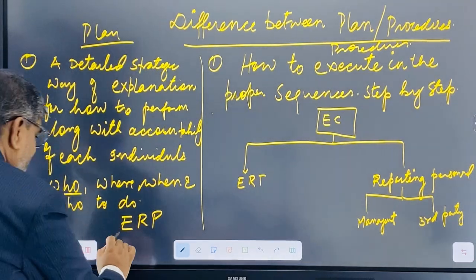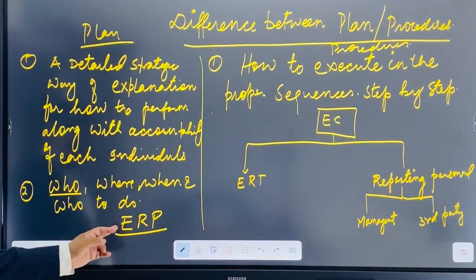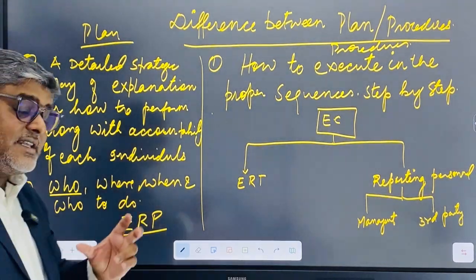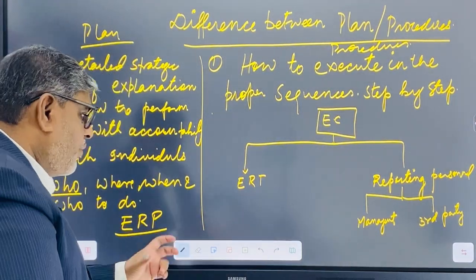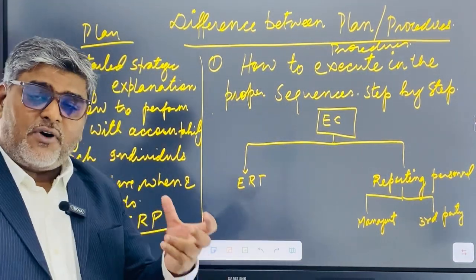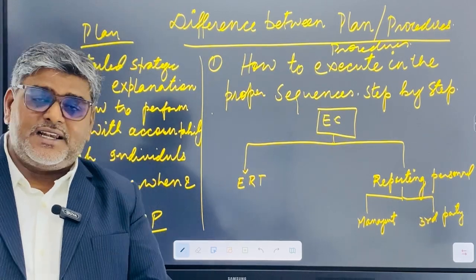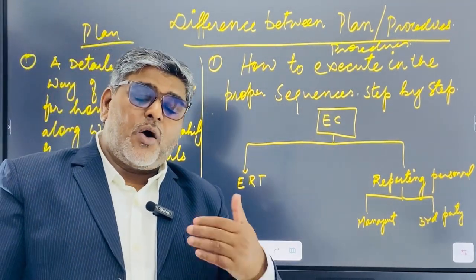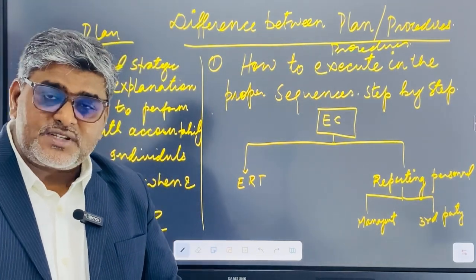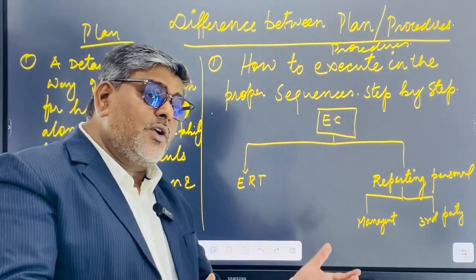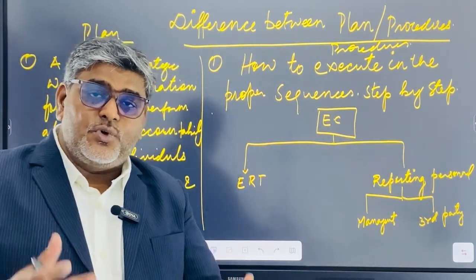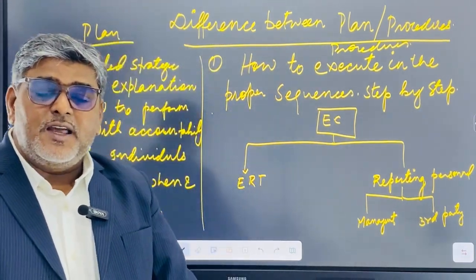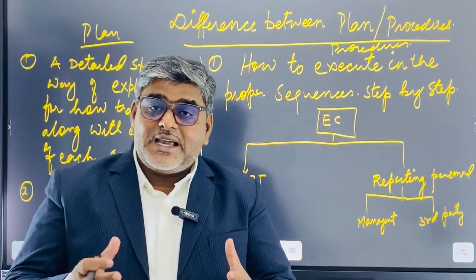Suppose we have one plan that is called the emergency response plan. How to react in case of emergency, who are the persons to be involved in this emergency, what are their roles and how to react, and what scenario may occur, and according to that scenario, what tools, materials, readiness, equipment, devices, and persons are required.